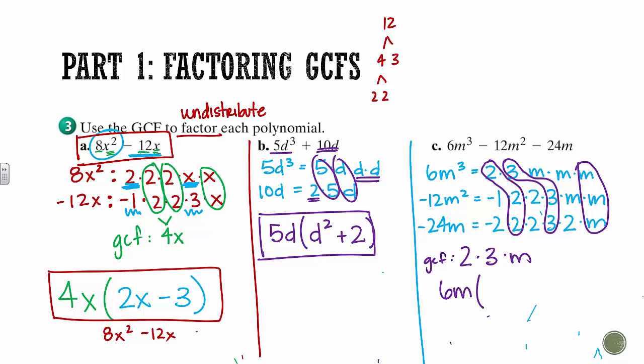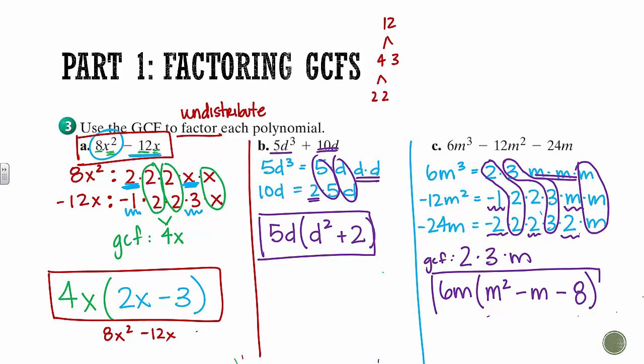So remember, that's what's going to go on the outside. That's what should be distributed back in. And then what's left over is m squared for the first term, negative 1 times m, so negative m. And then negative 2 times 2 times 2. So negative 2 times 2 is 4, times 2 again is 8. And then you can always check your answer. Don't forget to check your answer. Oh, this should be a 1. Sorry. So it should be negative 4.